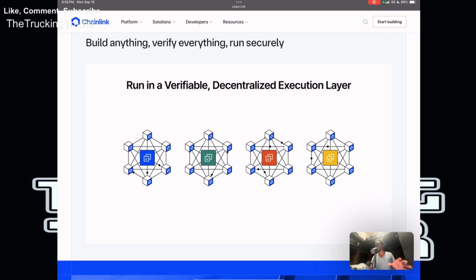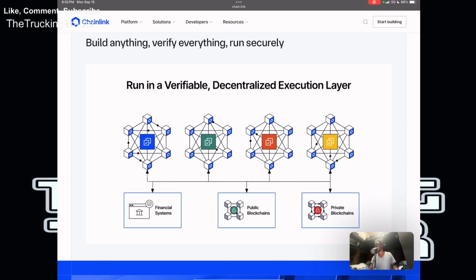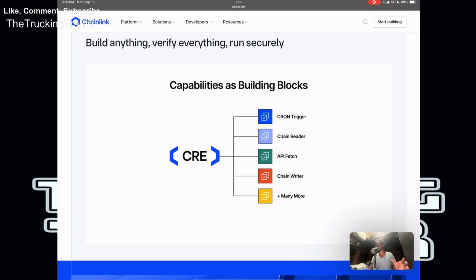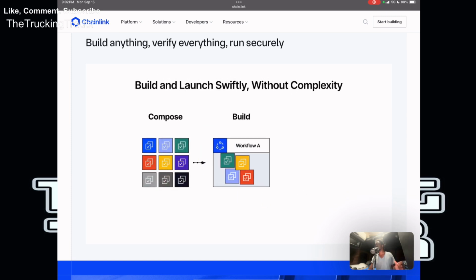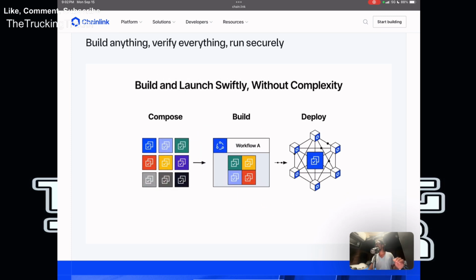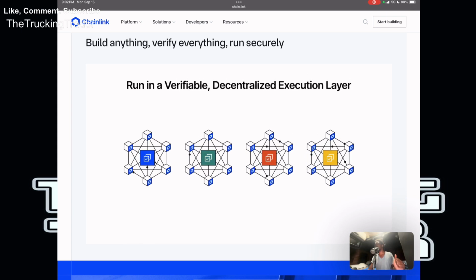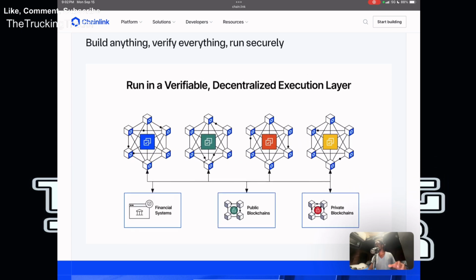Blockchains are different because they can't directly pull in outside information like market prices, weather data, or sports scores on their own. They're closed systems for security. Chainlink provides the oracle layer, a decentralized way to fetch and verify off-chain data and deliver it on-chain.